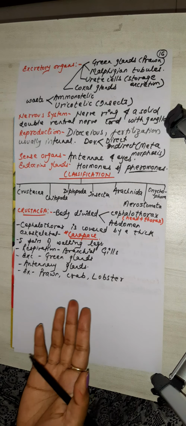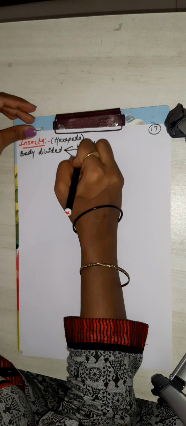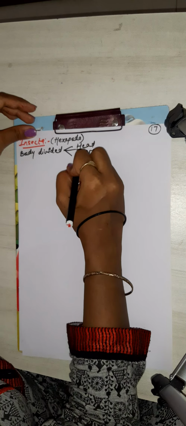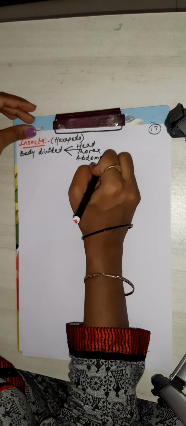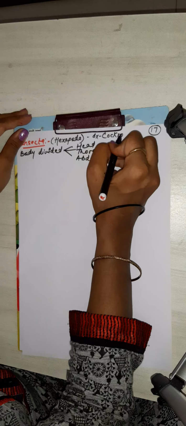Hexa means 6, so 3 pairs of legs. The body is divided into head, thorax and abdomen. Whenever you learn all these things, take a common example. Always take for example insecta, cockroach. A very common example will make it easy for you.